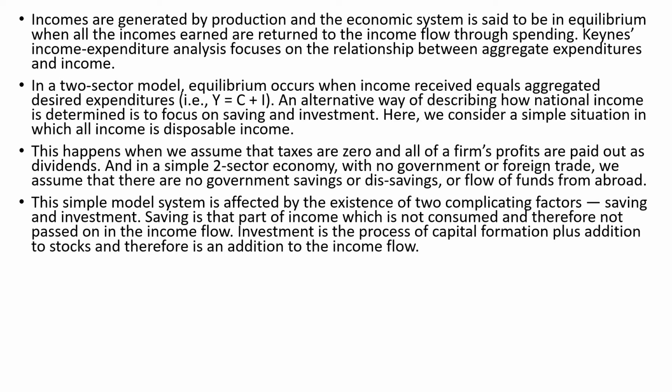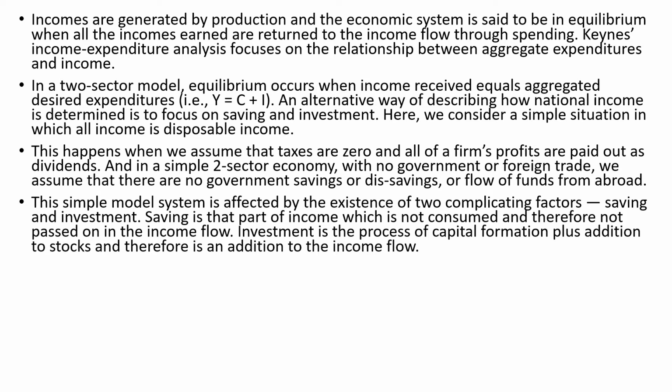So, in order to understand this, we have to take into consideration a two-sector model. Here, equilibrium occurs when income received equals the aggregate desired expenditure. That means Y is equal to C plus I, where C is your consumption, I is your investment, and Y is your income. An alternative way of describing how national income is determined is to focus on saving and investment.